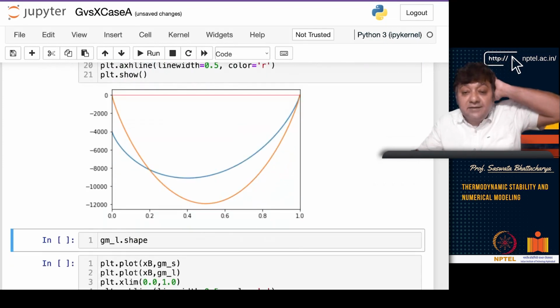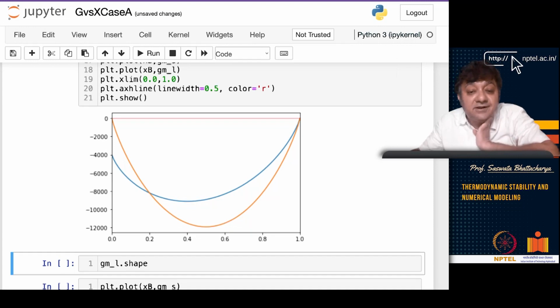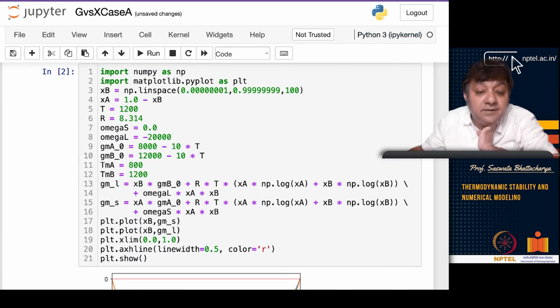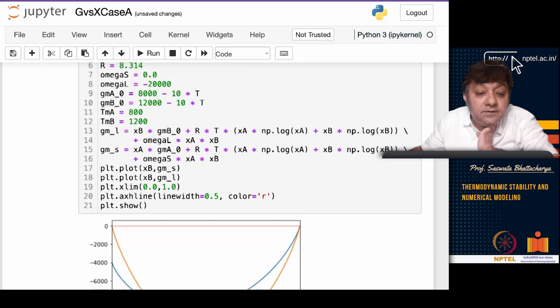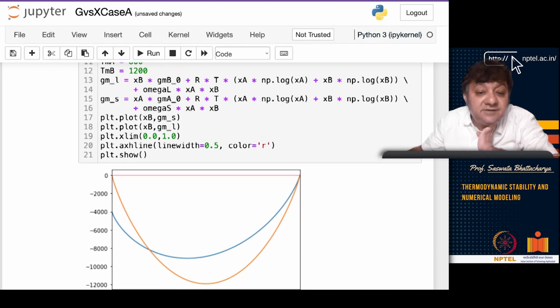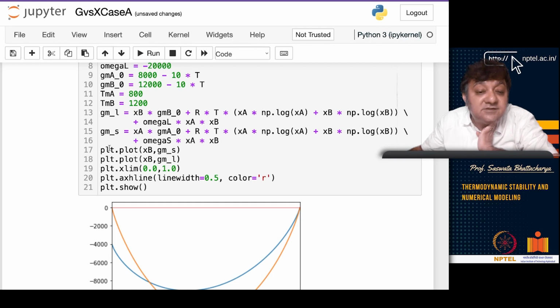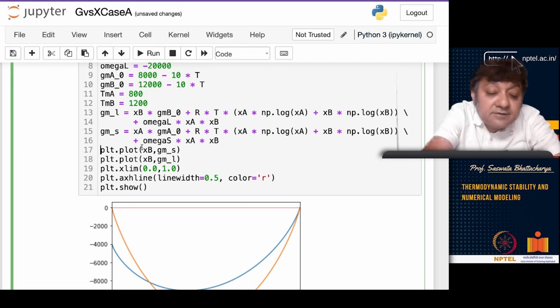Now, if you do it at 1200 degrees, you have the first curve. Let us look at the liquid curve only.